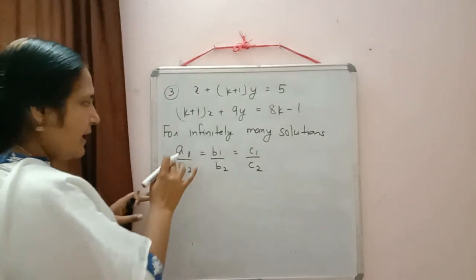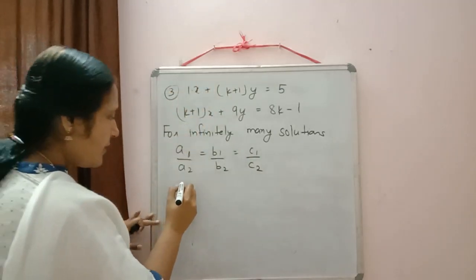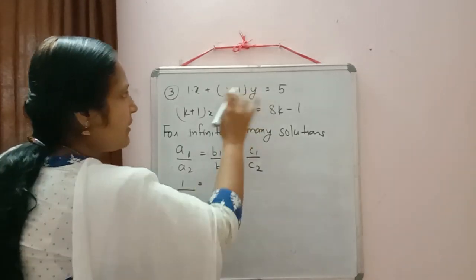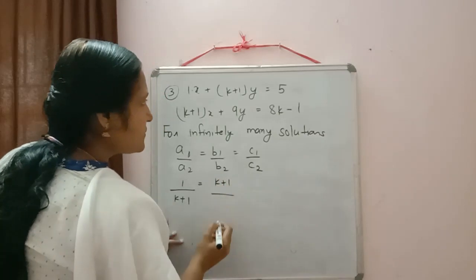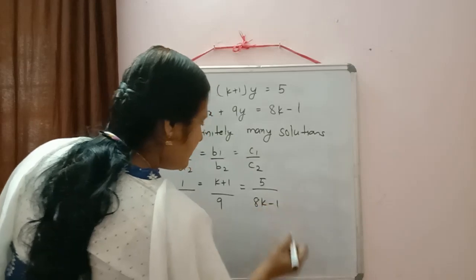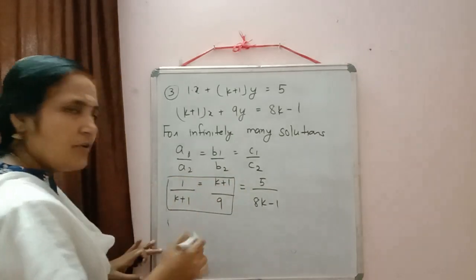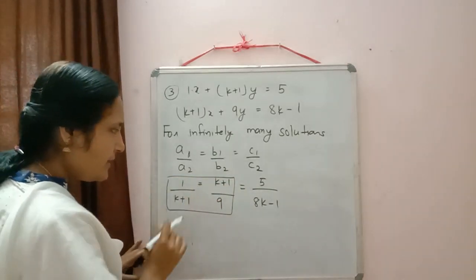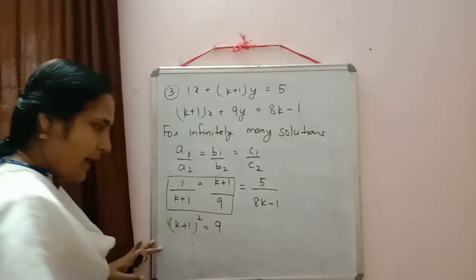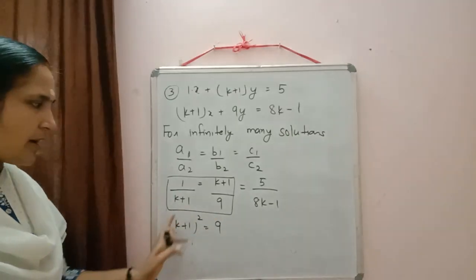Now we will substitute the values. a1, coefficient of x. If nothing is there, what do we have here? Yes, 1, by a2, coefficient of x, which is k plus 1, is equal to coefficient of y, here we have k plus 1 by 9, is equal to 5 by 8k minus 1. So can we simplify this one first? It depends on you, it's your choice. If I equate these two, what will come? k plus 1 the whole square is equal to 9. Either you can expand this one or do the square, taking the square root of both the sides.